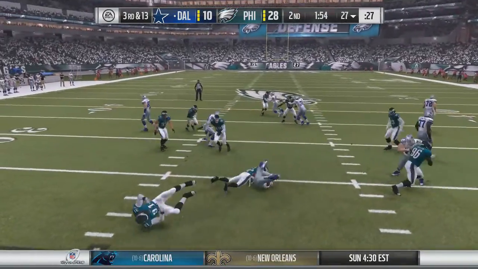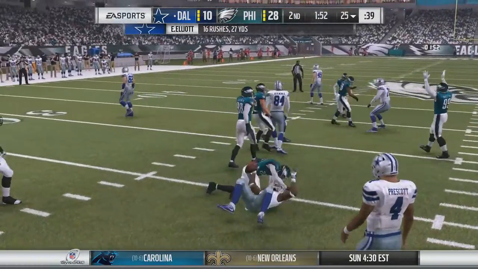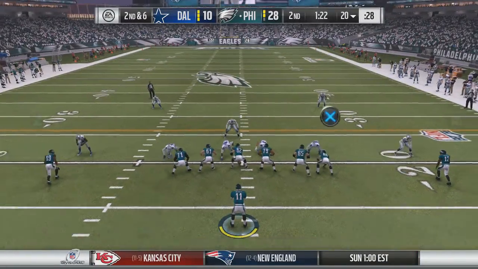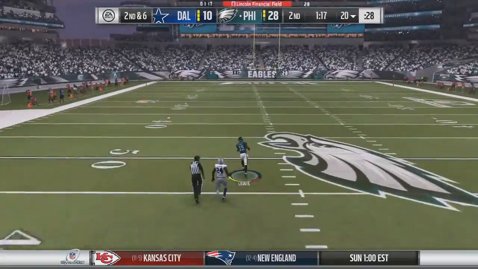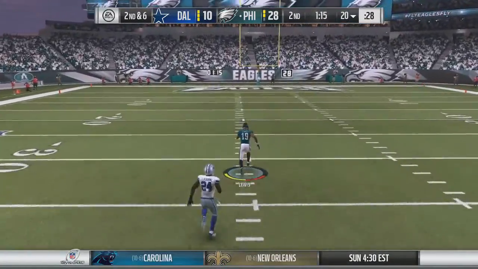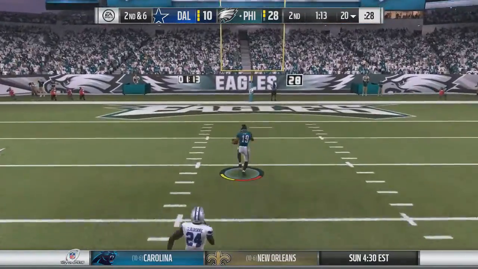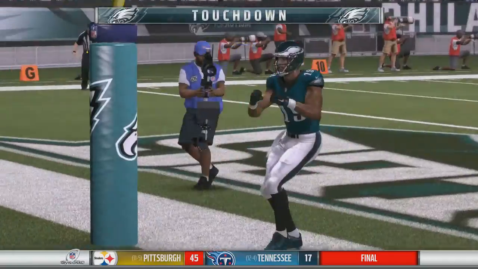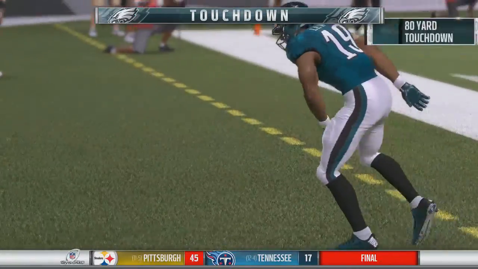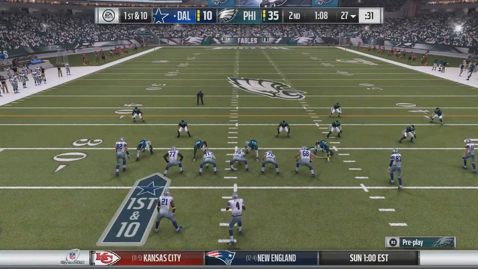Now handoff to Zeke, and he is stuffed in the backfield on 3rd and 13. 16 carries for 27 yards. So now Carson Wentz out on 2nd and 6. He's going to go deep downfield. Has a man open. It's Desmond Lewis as he outruns Morris Claiborne inside the 20, and nobody is near him as Lewis will dance into the end zone from 10 yards out. 5 touchdown passes from Carson Wentz in his first half back. Safe to say, I believe Carson Wentz is healthy.